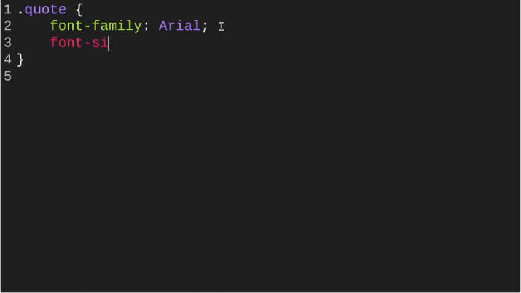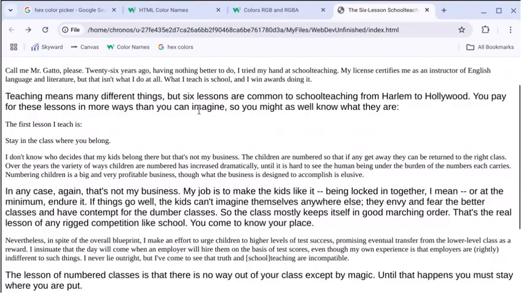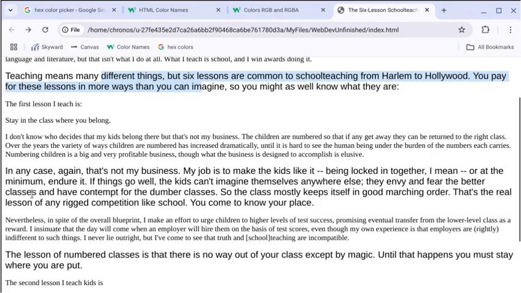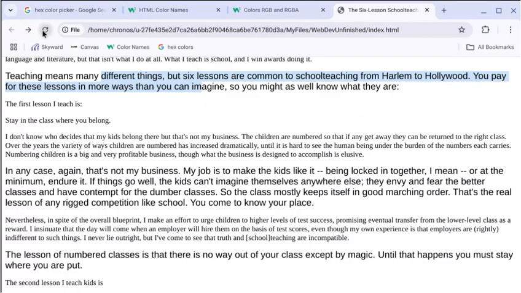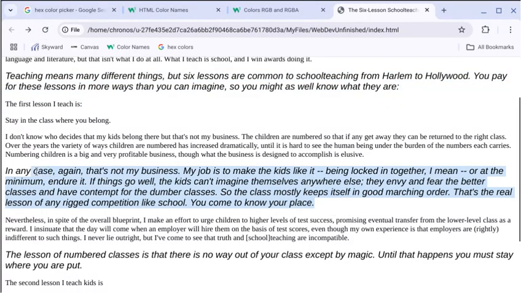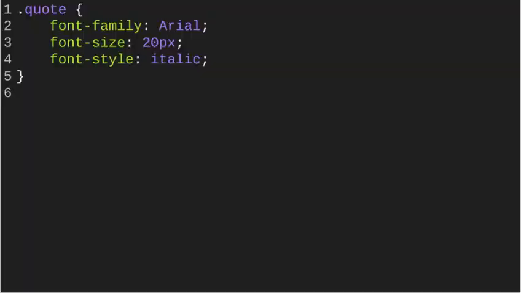Now that I have a font family there, I'm going to go ahead and give it a font-size. And again, I'll just choose something randomly just to make it a little bit bigger. Let's go with 20 pixels on this one. And when I reload this, boom, the size of the text got just a little bit bigger for those three paragraphs. And then now I'll do a font-style, and we'll do italic on this one. So let's see what that looks like. Change it, boom, it just italicized just a little bit on all three of those paragraphs.